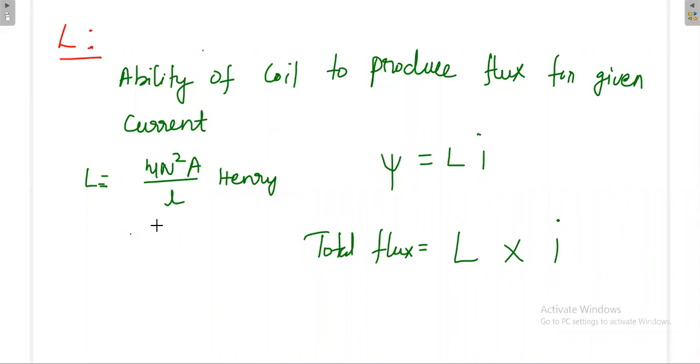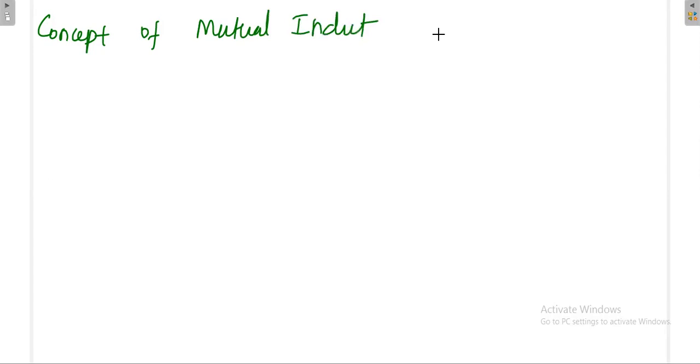So in this class we'll see about the mutual inductance. Again, the mutual inductance is based on the concept of Faraday's electromagnetic induction. So now the concept of mutual inductance and mutually induced EMF.